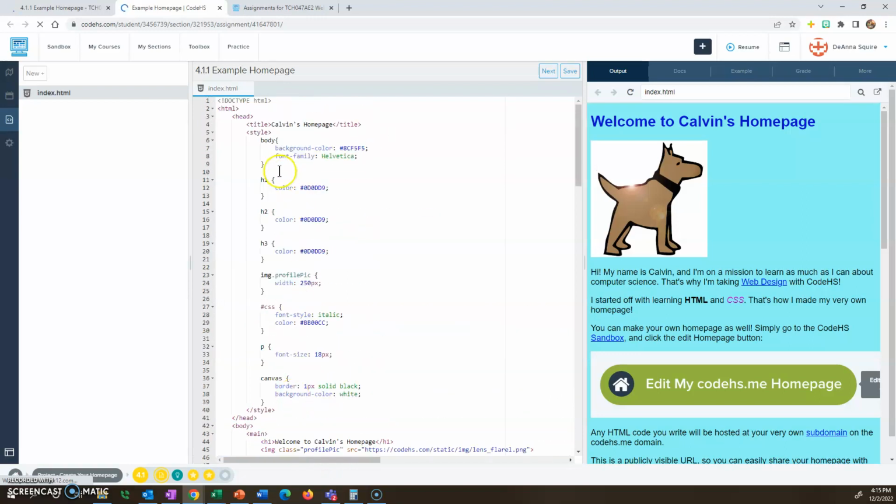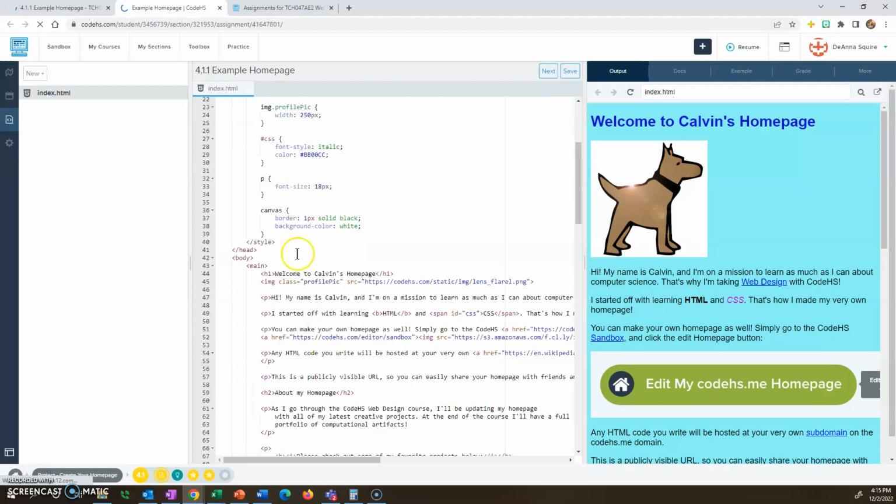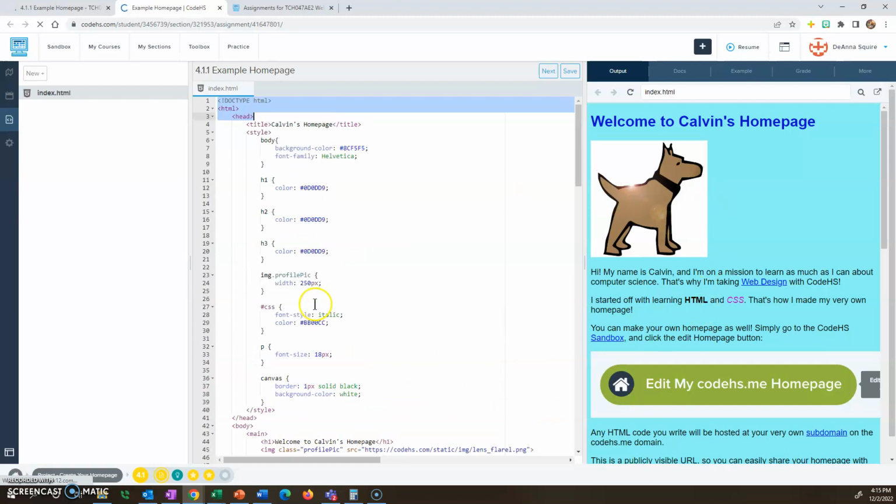Remember, you want to set up your template first. Pick up that code, copy and paste it in. That's perfectly fine. Don't take everything because this is not going to get you points for what I'm asking you to do. Don't take everything of this, but just take the basics.